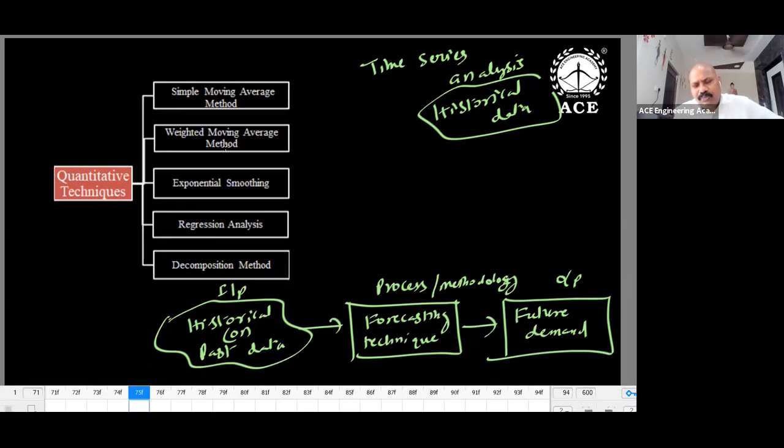And coming to exponential smoothing, we have a modification. Whenever you get an error, next time we will take care. Normally we have a habit: when you commit a mistake, next time you are not going to commit the same mistake. You are going to correct it. So that provision is in exponential smoothing, some provision for correcting the error.